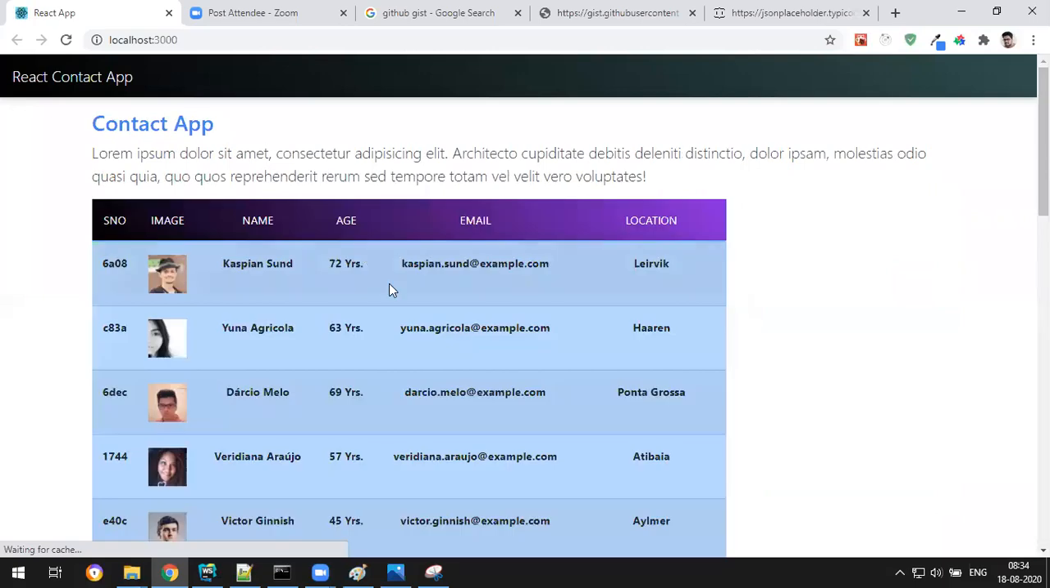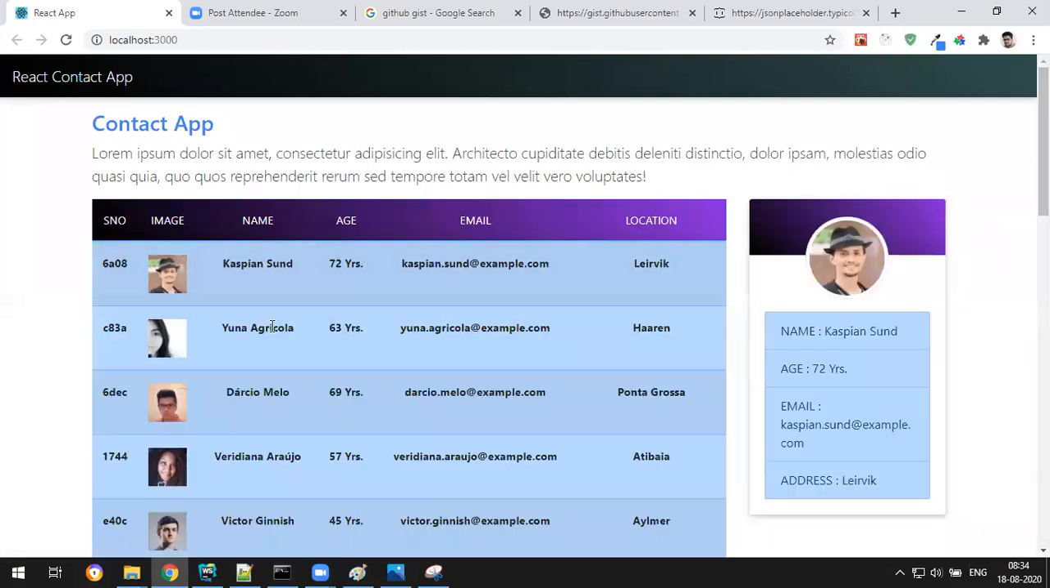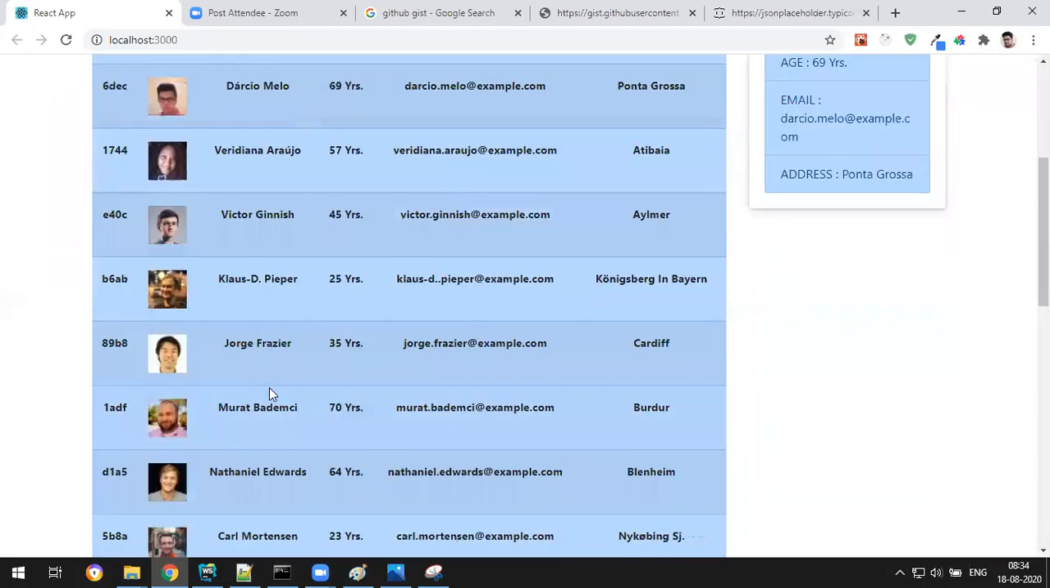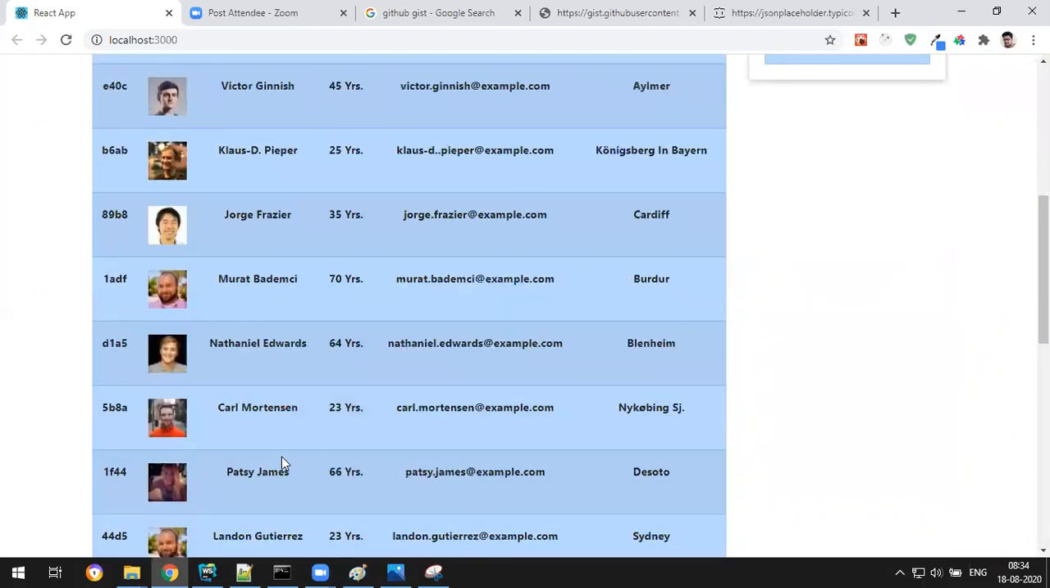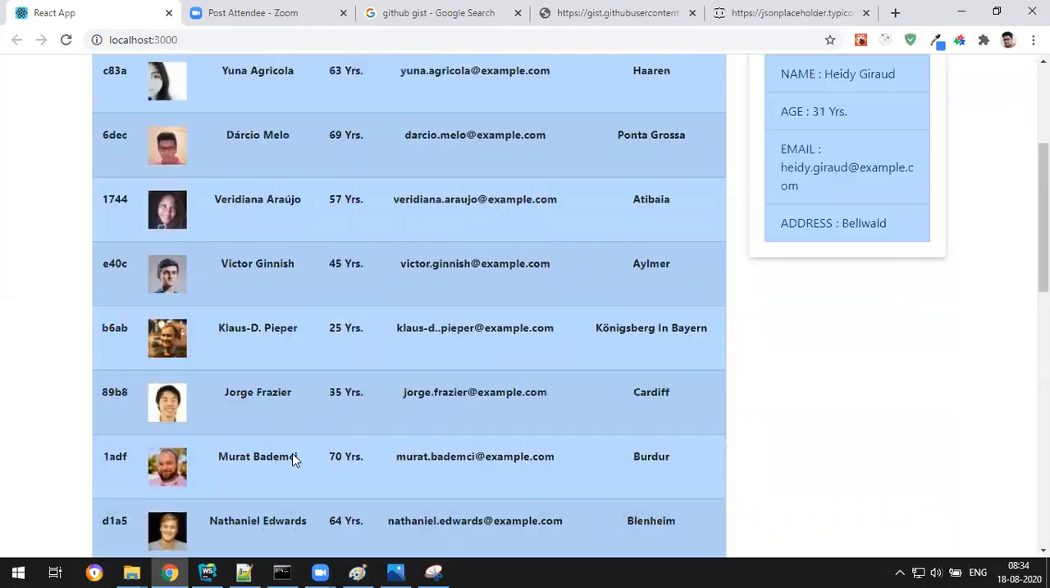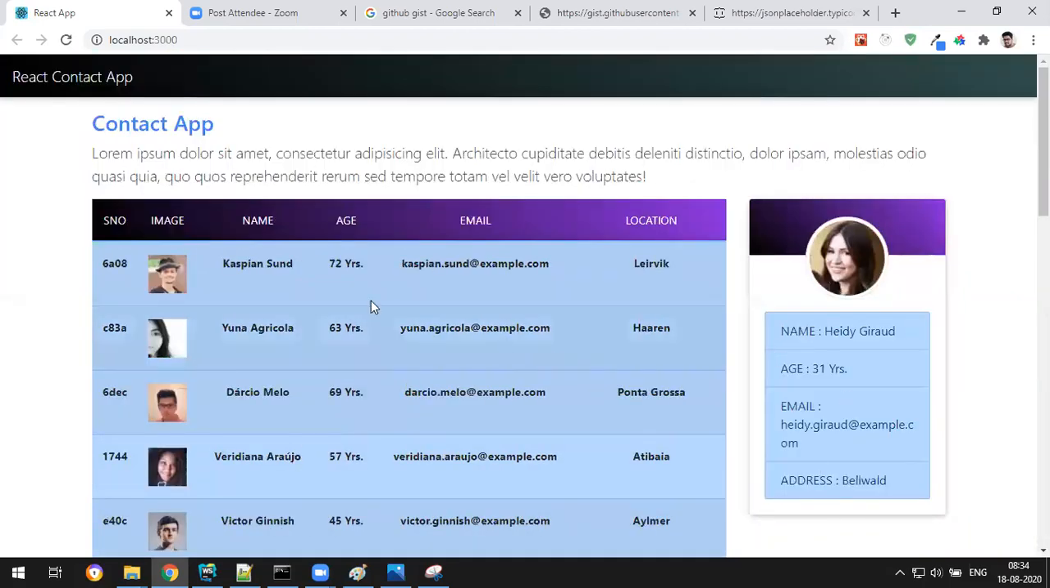Okay, now check. This is a contact tab, and when I click on a particular person, I get that data, like this guy, this guy, data. So see, you never see a page refresh. You got data, that's fine.